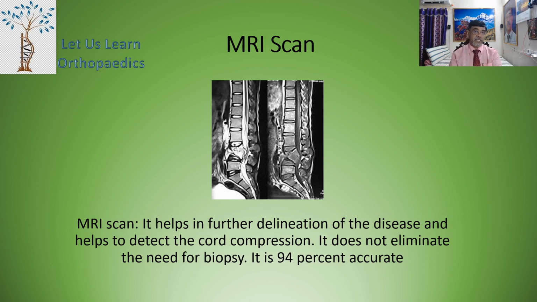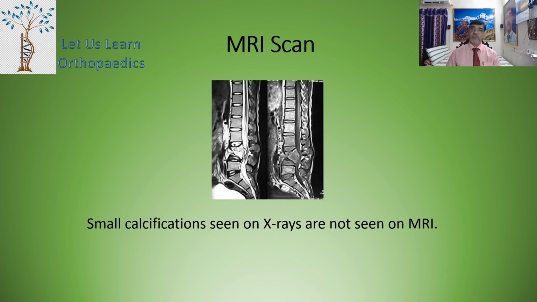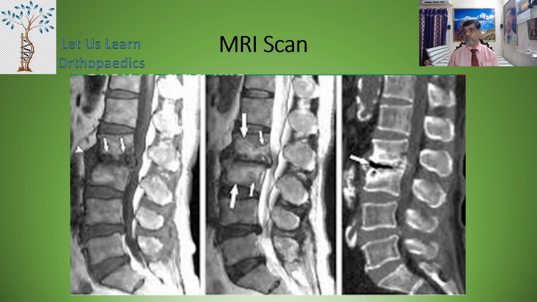Now, MRI scan has become the gold standard in the diagnosis of tuberculosis of the spine. It helps in further delineation of the disease and helps to detect cord compression. It does not eliminate the need for biopsy; however, it is 94% accurate. In this particular scan, you can see the involvement of L3 and L2 vertebrae with the protrusion and the cord compression seen at that level. The small calcifications seen on the X-rays are not seen on MRI. Here is a picture where you can see the arrows pointing towards the Pott's spine.